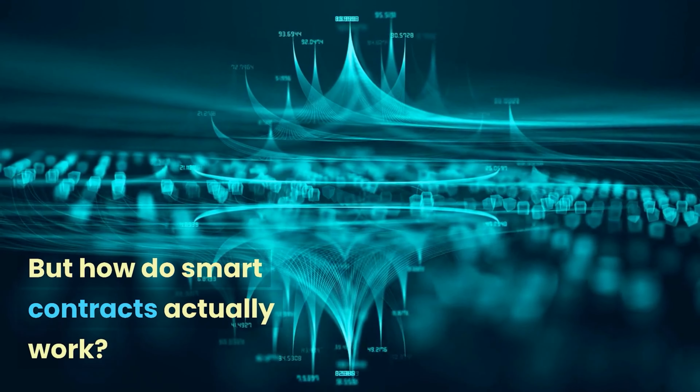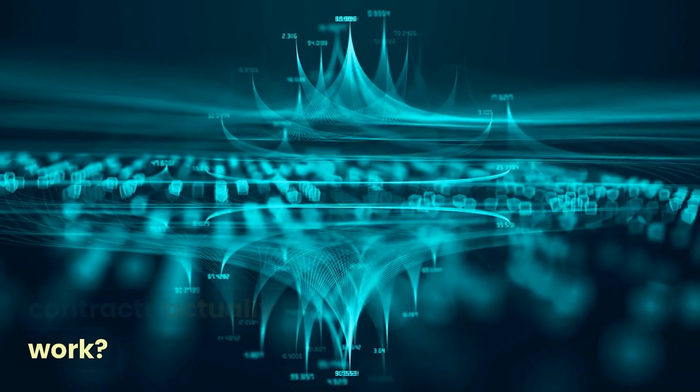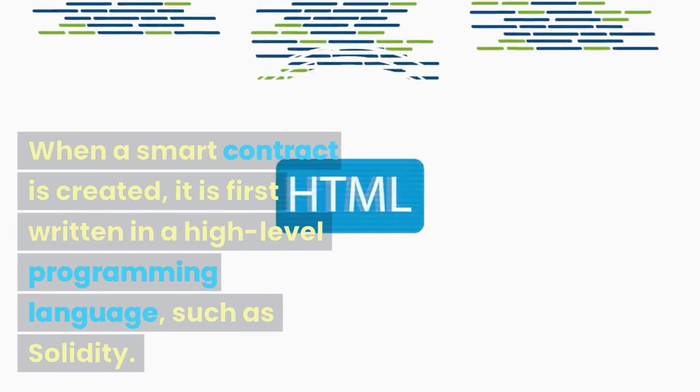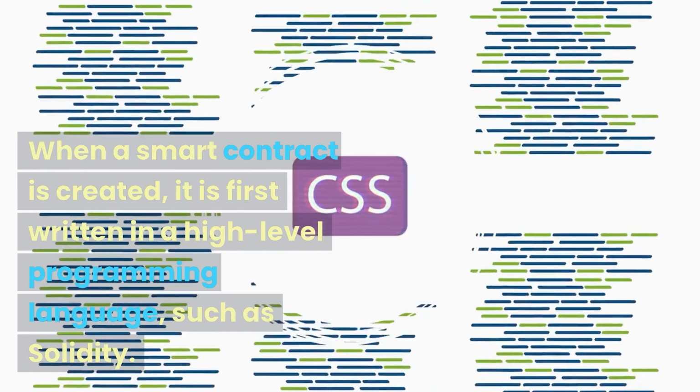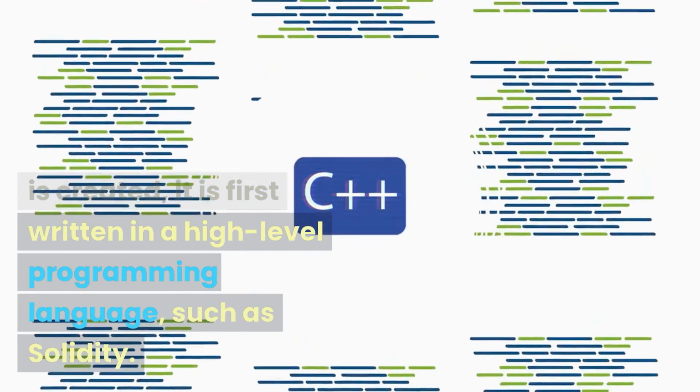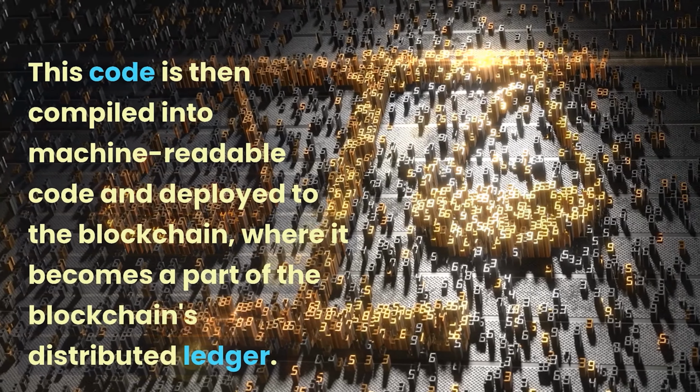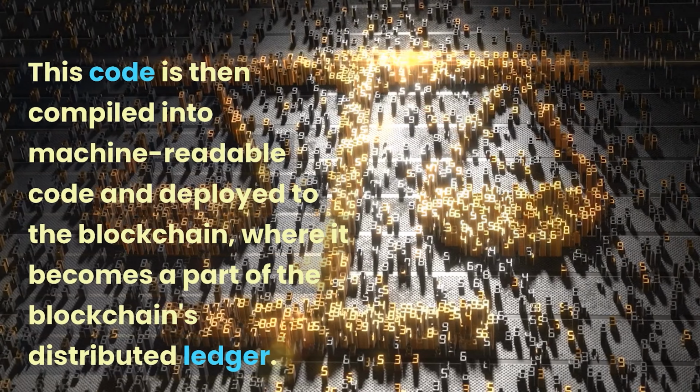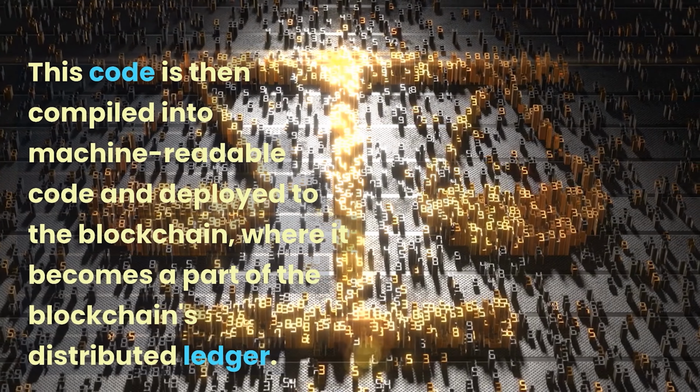But how do smart contracts actually work? When a smart contract is created, it is first written in a high-level programming language, such as Solidity. This code is then compiled into machine-readable code and deployed to the blockchain, where it becomes a part of the blockchain's distributed ledger.